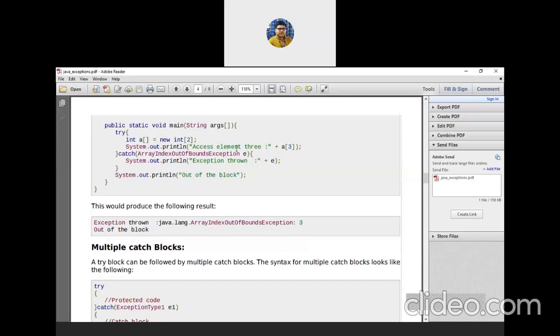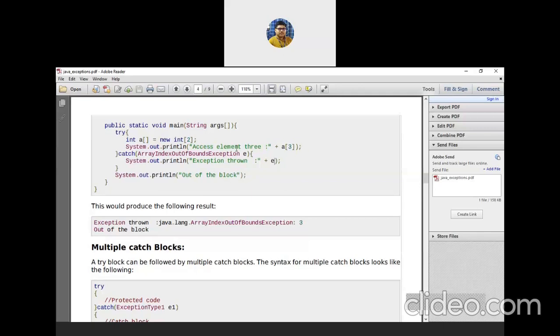So that's why we must handle the exception, and this is the way through which we can handle our exception, by writing try and catch. What does the try block do? The try block basically throws an exception. What is an exception? It is nothing but a class.